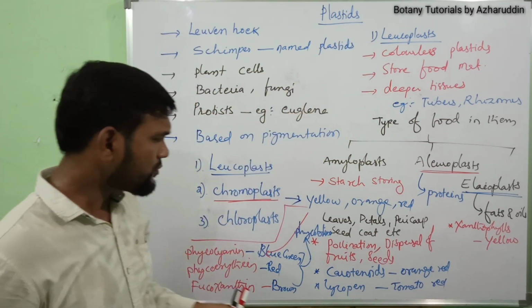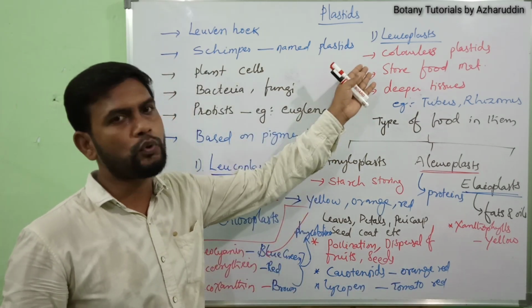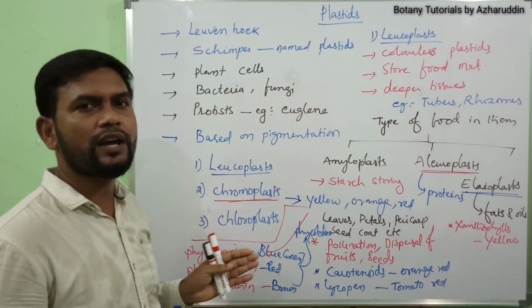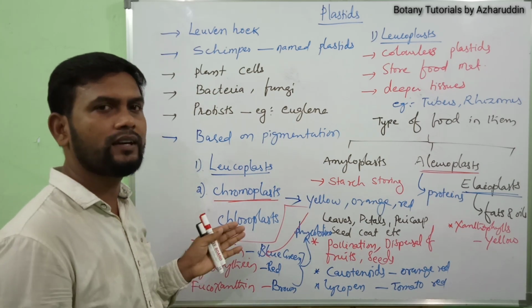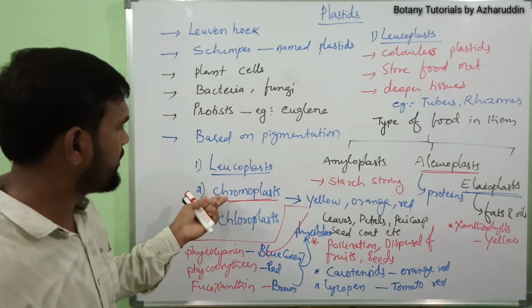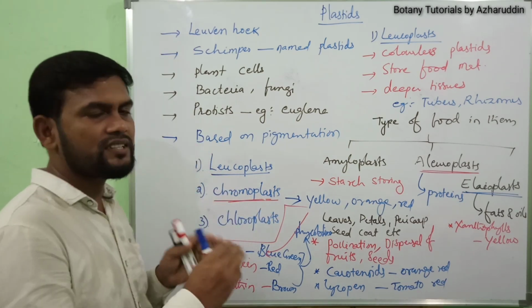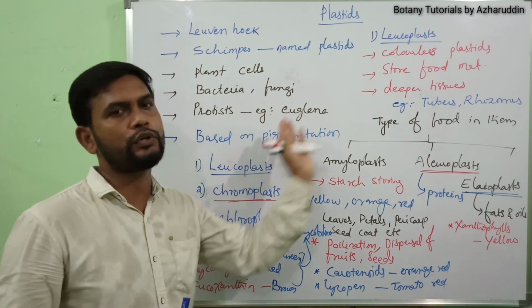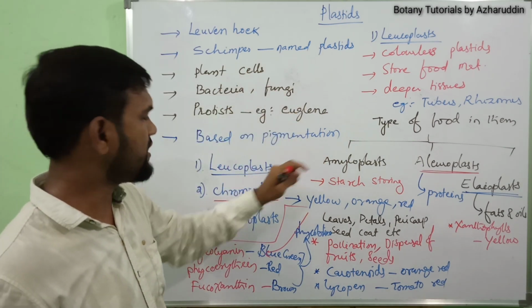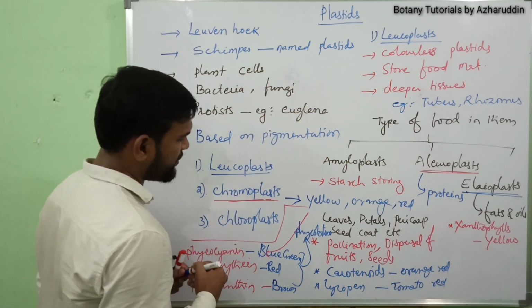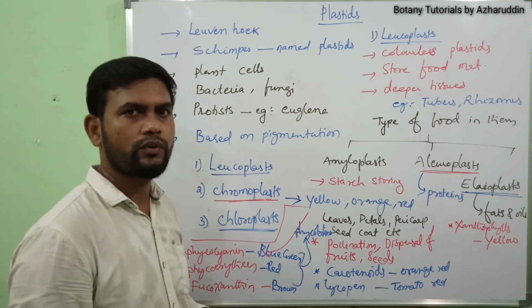Another example, tomato. At initial stages they have leucoplast. After some time they turn green, that means they have chloroplast. After that they turn red, which means they change to chromoplast. In this way, plastids change their form from one color to another. This is about types of plastids. In the next class, I will explain another type of plastid, chloroplast, which is very important. Okay, thank you.